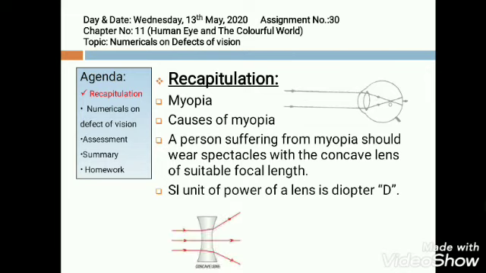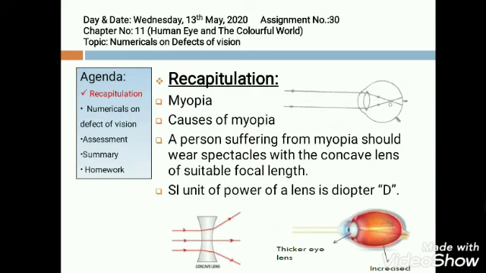Now, concave lens you all have seen. It is thinner from the middle and thicker from its edges. It is also known as diverging lens. And what are the causes of myopia? The eye lens becomes thicker and the eyeball size increases, as you can see in the figure. Now, what is the power of a lens? The power of a lens is expressed in diopters, represented by capital D.